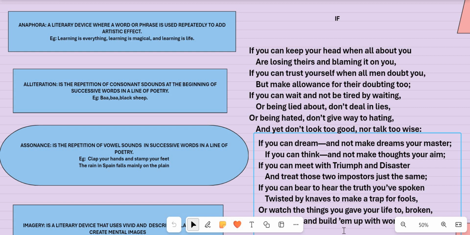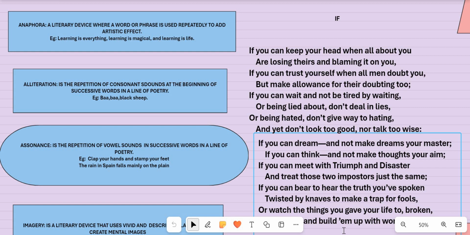Good morning. Let's learn some poetic devices from the poem If. We start with assonance. We have already learned anaphora and alliteration. In alliteration we learned that it is a repetition of the consonant sounds in the successive words in a line of poetry. And we found some examples from the poem.